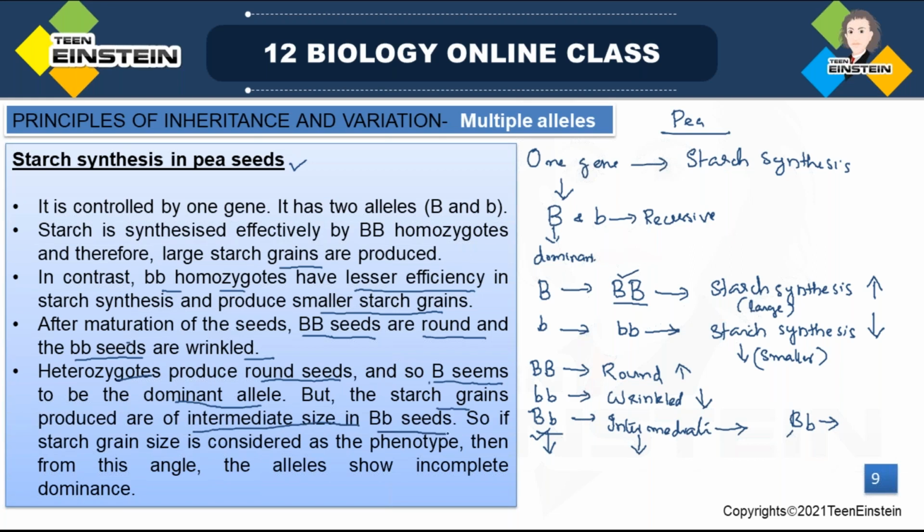So if the character we are choosing is starch grain size, then the heterozygous phenotype shows incomplete dominance.